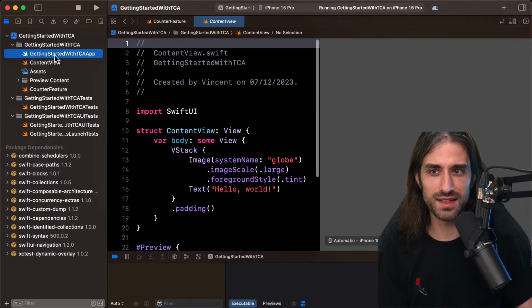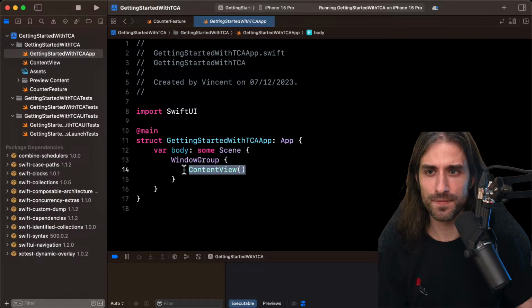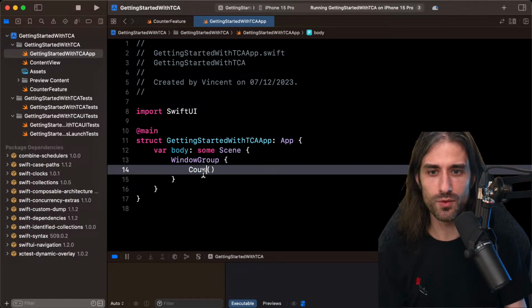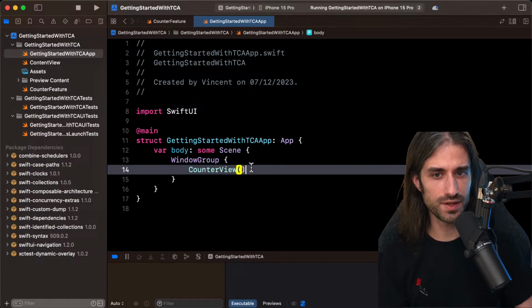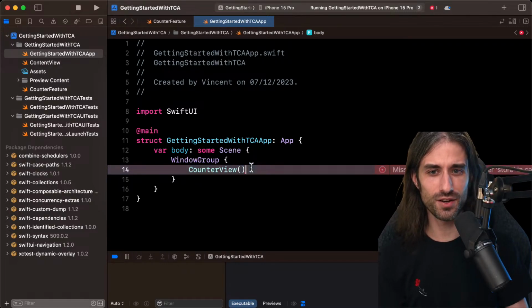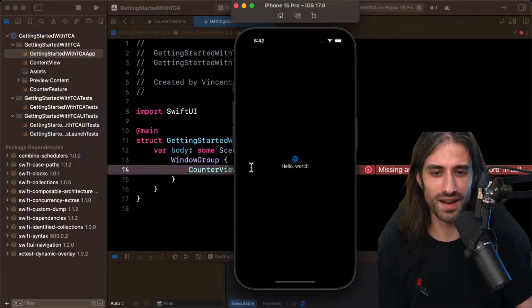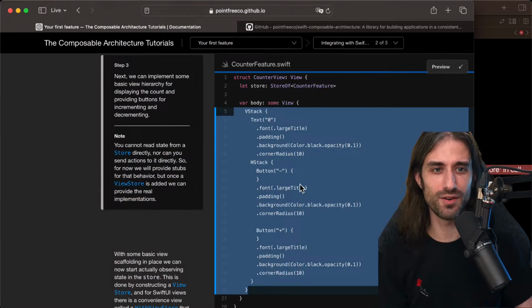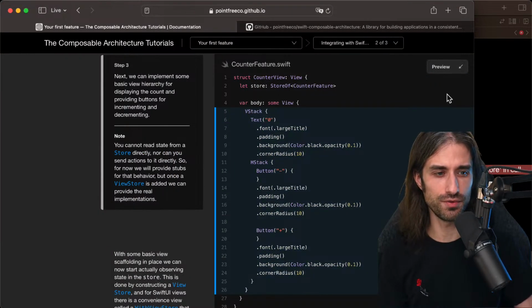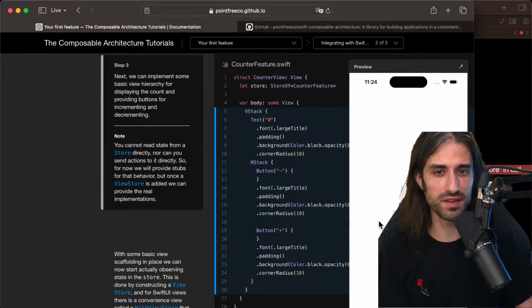Why? Because I need to go here at the app level and instead replace the content view with a counter view that will then ask me for a store. So actually, I will go back to the tutorial because there are a few steps I need to follow before I can actually launch the app. But this is what the view will look like once I will have made the app build.